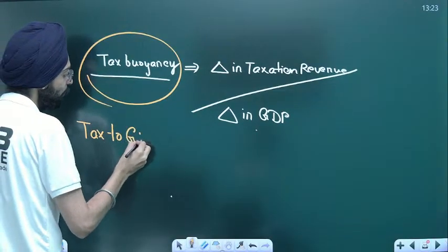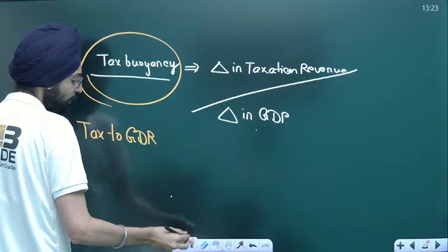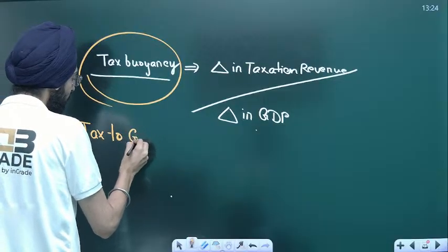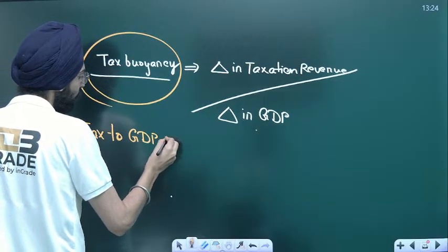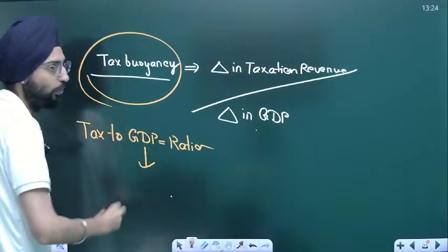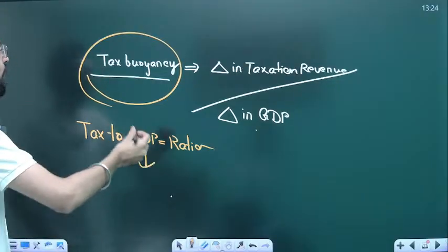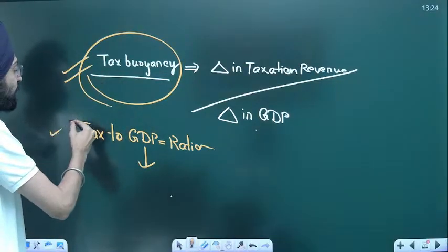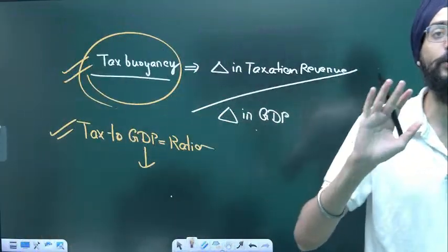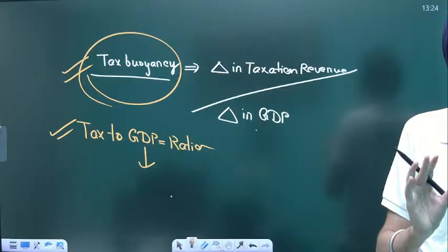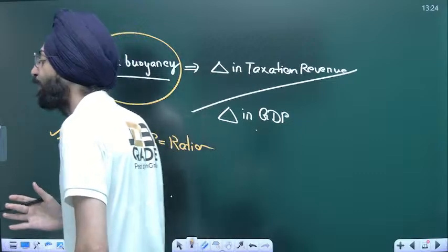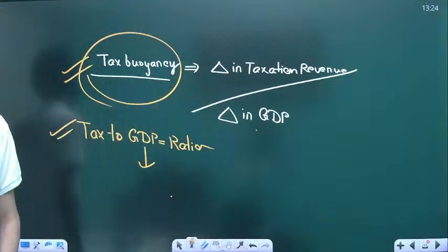Tax to GDP ratio is lower compared to the OECD, which has 34%. So again, tax buoyancy is low, tax to GDP ratio is low, and even the tax base, the number of people paying tax, is not much. So the only system that remains with the government to tax more people is indirect taxation. And that's why the middle class and working class families are facing the brunt of this